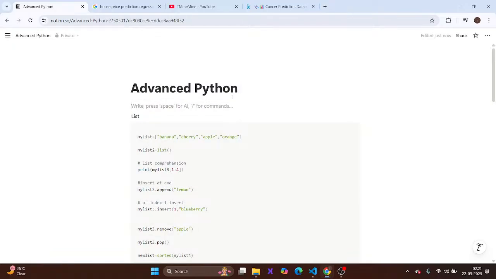Python has so many inbuilt libraries, which can be used easily to write complex code. C++ is already very complex. Java is already very complex. If you write machine learning algorithms in Java or C++, you will get entangled in the syntax only. So Python has so many inbuilt libraries.